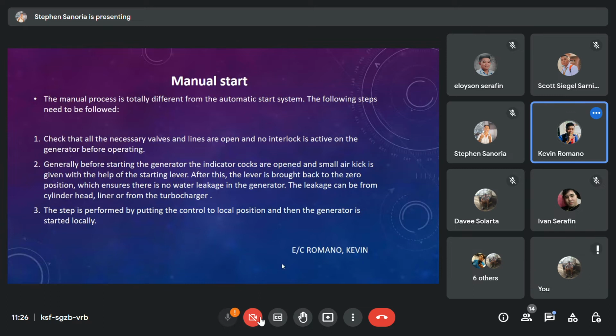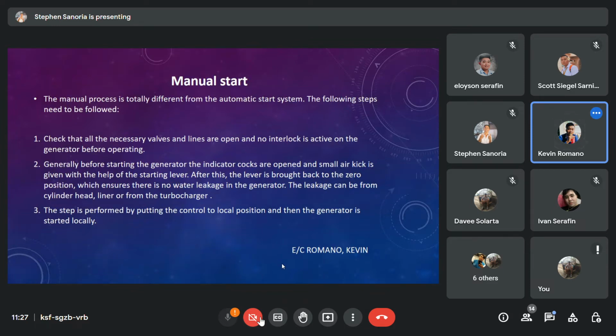Manual start. The manual process is totally different from the automatic start system. The following steps need to be followed. 1. Check that all the necessary valves and lines are open and no interlock is active on the generator before operating. 2. Generally, before starting the generator, the indicator cocks are open and small air kick is given with the help of the starting lever. After this, the lever is brought back to the zero position, which ensures there is no water leakage in the generator. The leakage can be from cylinder head, liner, or from the turbocharger.